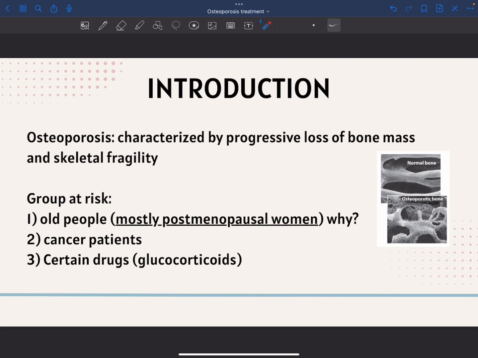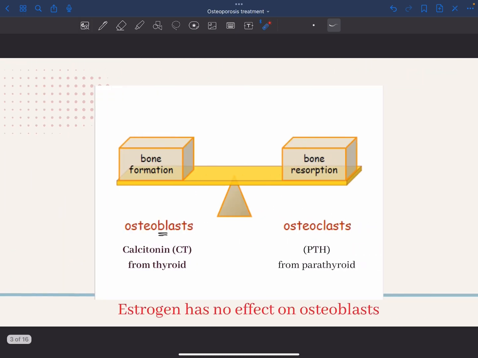So who is at risk of getting osteoporosis? Old people and mostly postmenopausal women, and that's because of the drop that happens to the estrogen levels. And why is estrogen important? Basically we have osteoblasts and osteoclasts. Osteoclasts are bone crushers and osteoblasts are bone builders. Estrogen, when it is present, will inhibit the crushers of the bone. So when the menstrual cycle stops and the estrogen levels drop, there will be no one to inhibit the osteoclasts, so their activity will be increased.